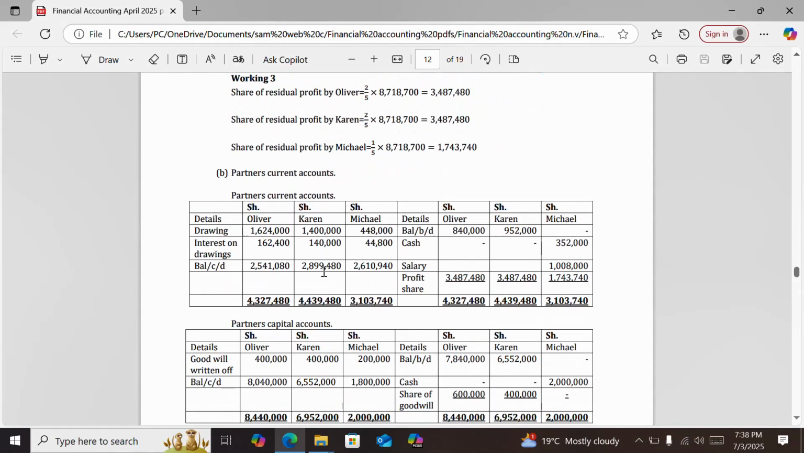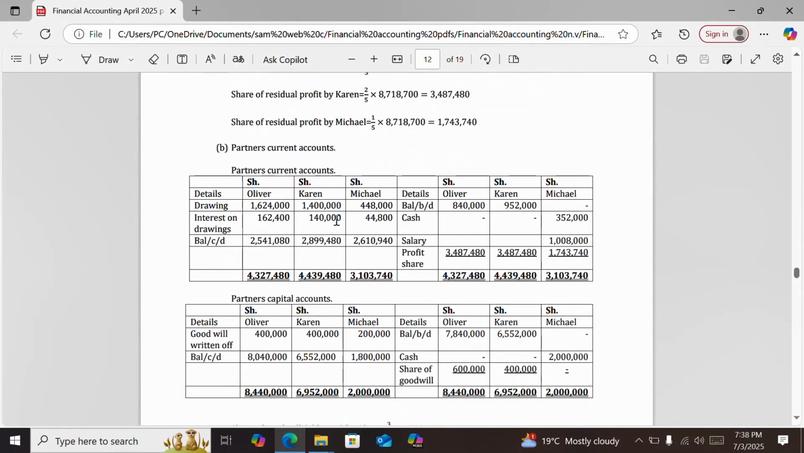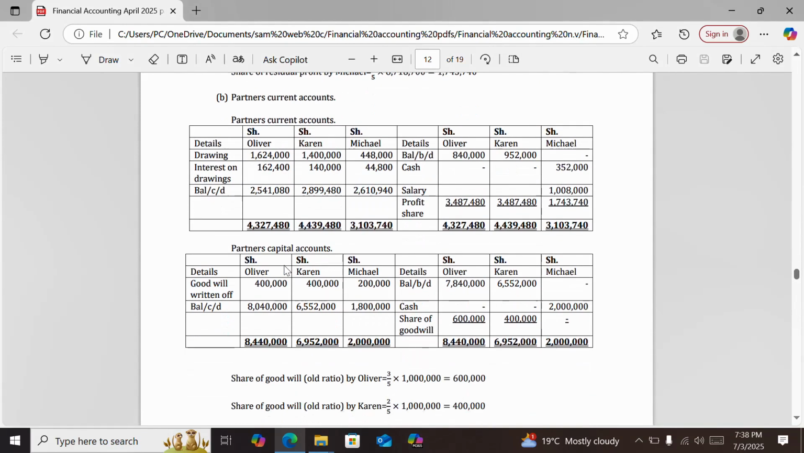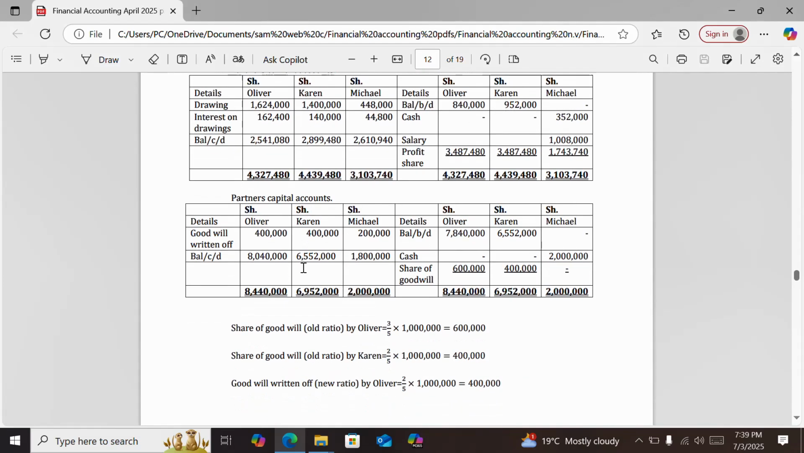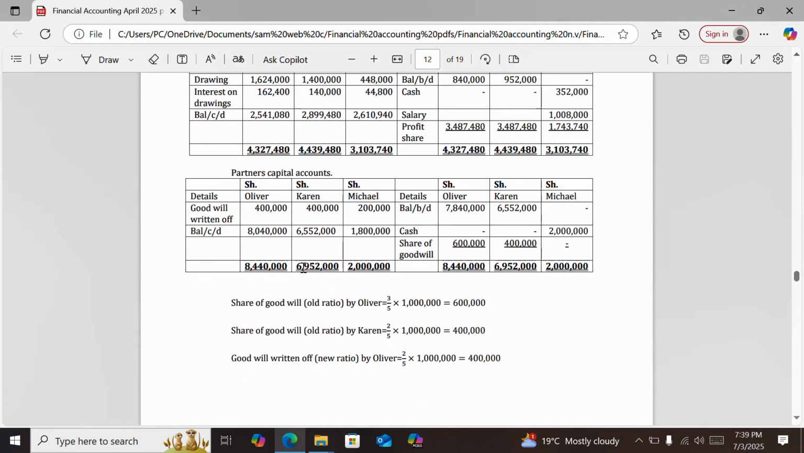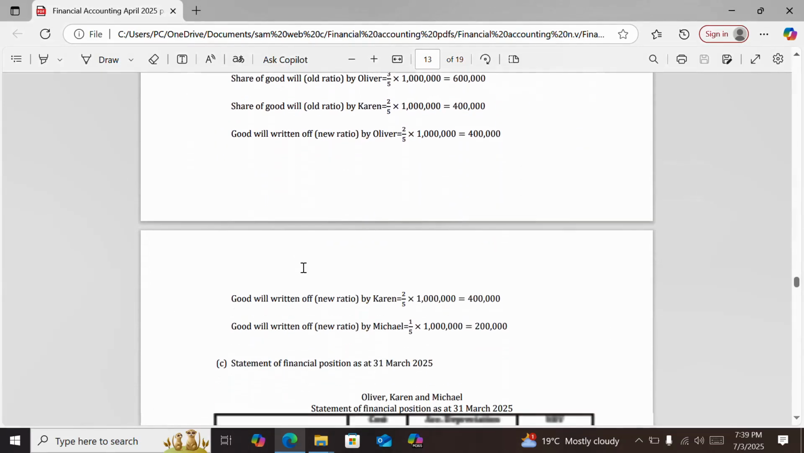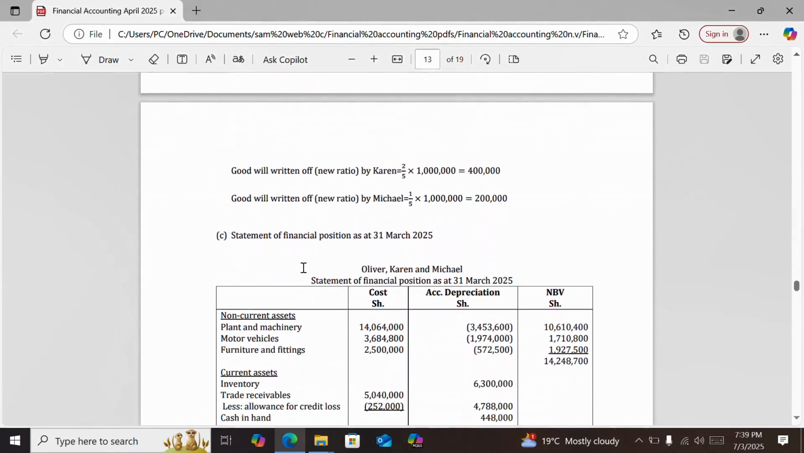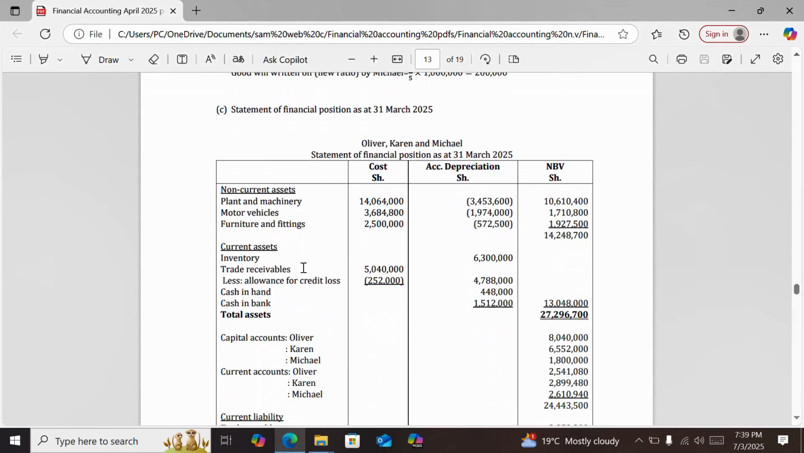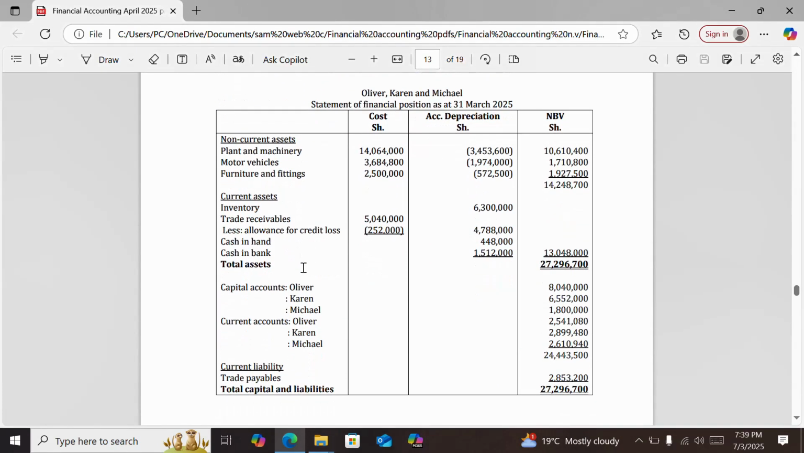Then we have the partners' current accounts. This is the partners' current account. And then we have the partners' capital account. This was not asked, but this is part of the workings so that you can be able to prepare your statement of financial position. Then we have the statement of financial position. The statement of financial position is here. You can see it is well balanced. And continuing, you can practice this one.